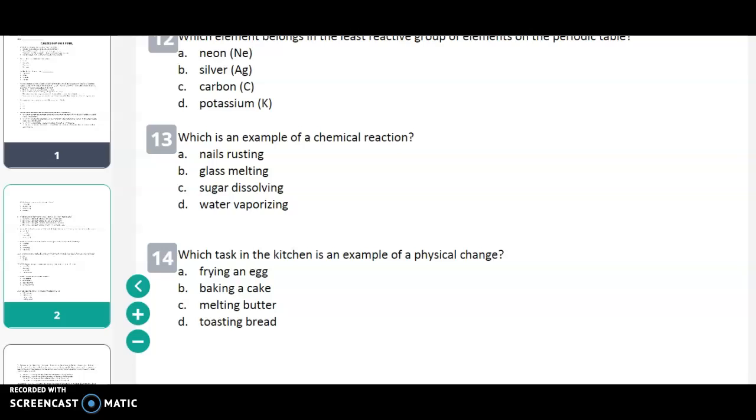13. Which is an example of a chemical reaction? A. Nails rusting, B. Glass melting, C. Sugar dissolving, or D. Water vaporizing. Number 14. Which task in the kitchen is an example of a physical change? A. Frying an egg, B. Baking a cake, C. Melting butter, or D. Toasting bread.